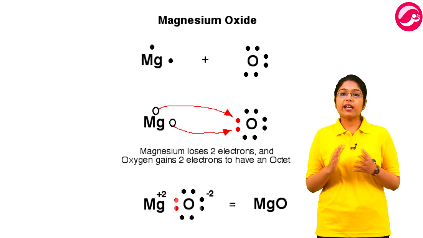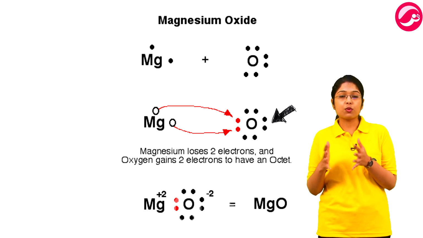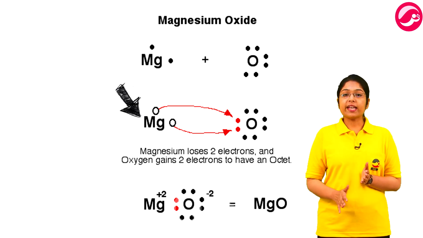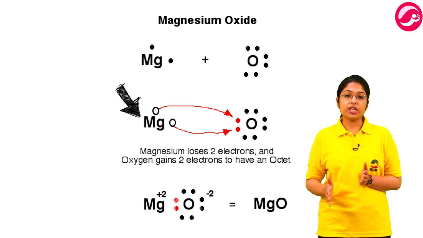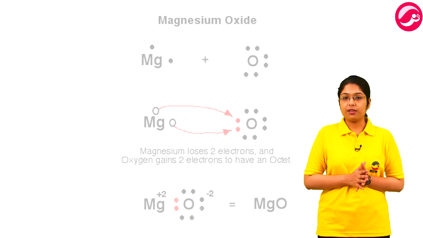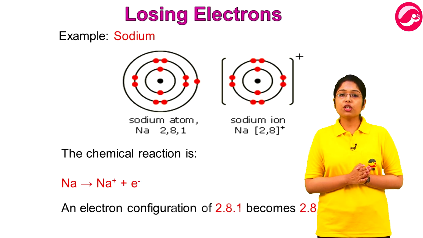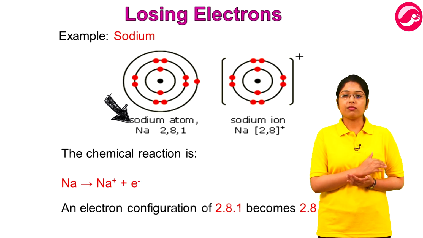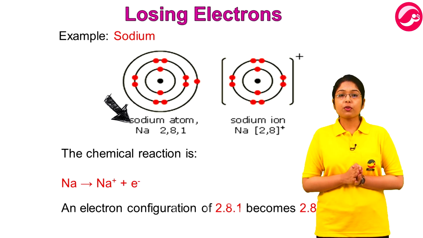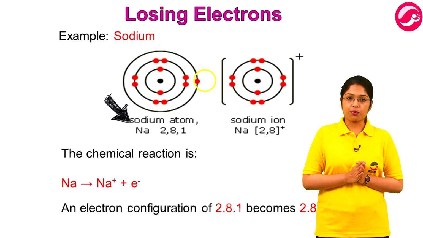Now, to complete their octet, these metals can either bring in some electrons in their outermost shell to make the total count equal to 8, or they can lose the electrons from the outermost shell to reveal the already fulfilled second innermost shell. Let's take example of sodium. Sodium has an electronic configuration of 2, 8, 1, means in its valence shell, in shell M, only 1 electron is present. इसके outermost shell में सिर्फ एक ही electron present है.